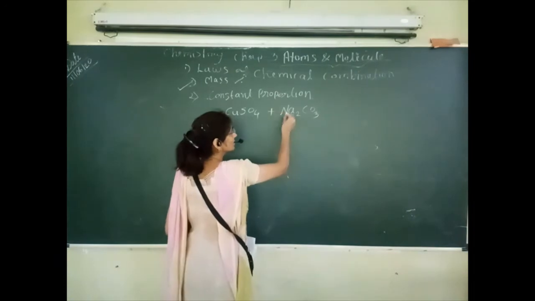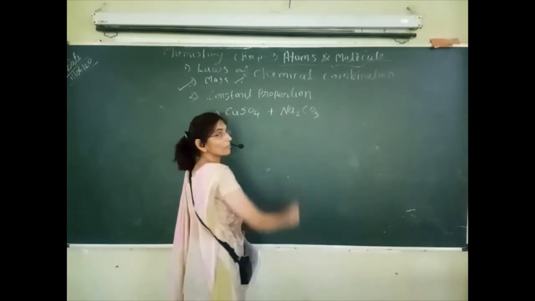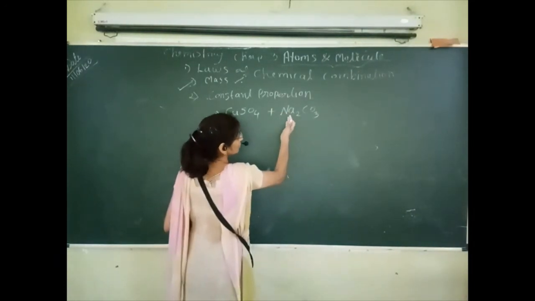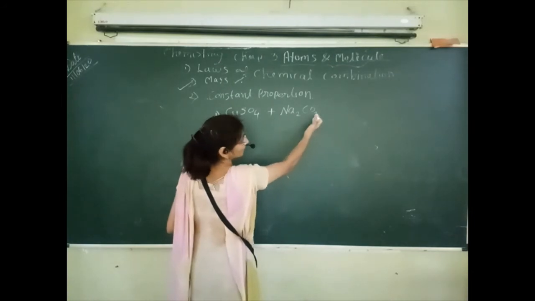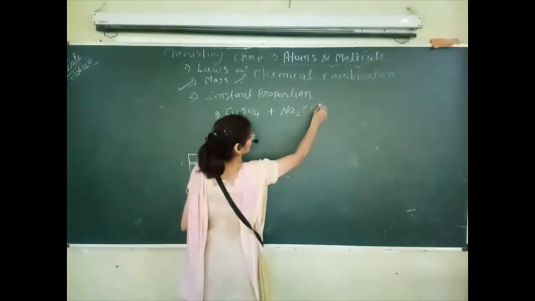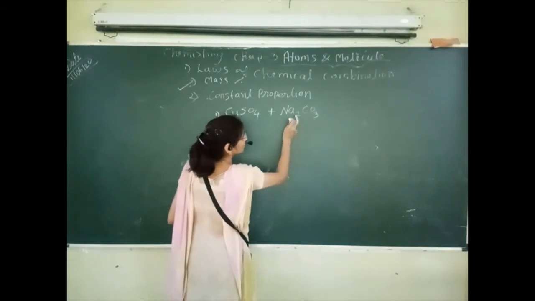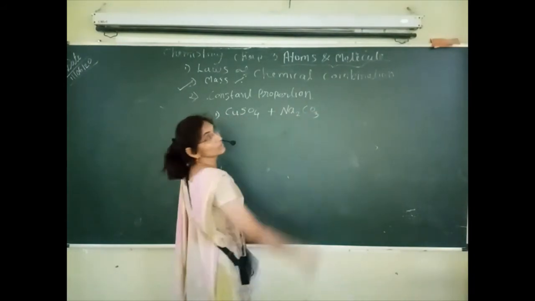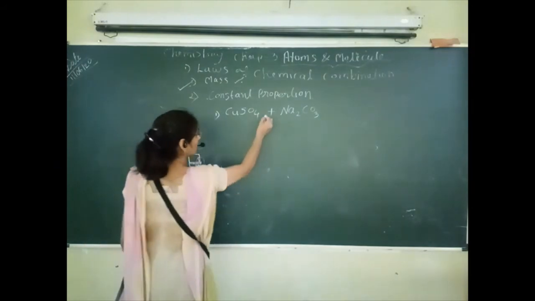If you learn the valencies and the names of elements, you will understand. So sodium is having valency 1 and carbonate is having valency -2 charge, 2 valency. So we have to take here 2 atoms of sodium. So we have to combine this.